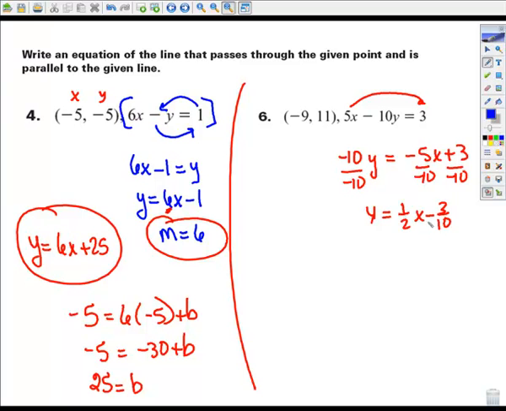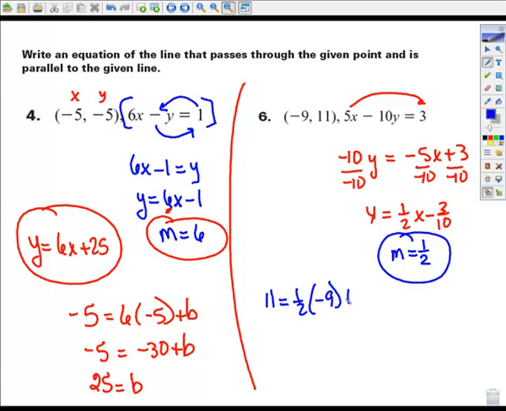Now I don't even care about the minus 3/10, because I am only interested in finding the slope, because my line has to be parallel. My given line and the line that I come up with have to be parallel, so I just care about the slope.